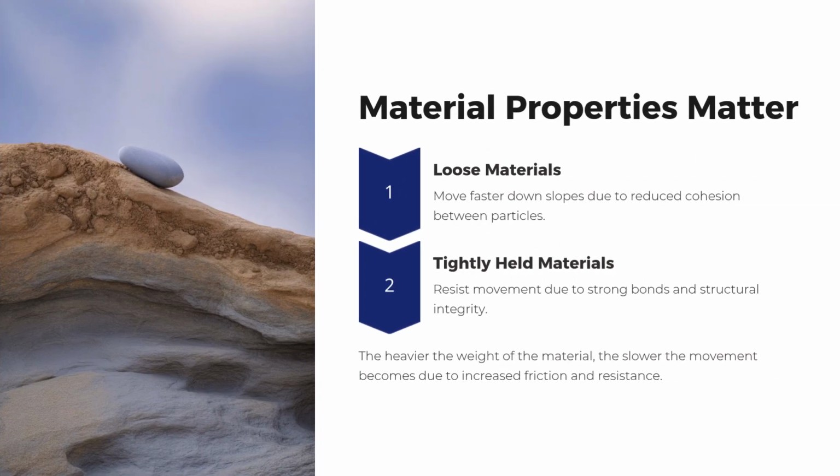Material properties matter. Loose materials move faster down slopes due to reduced cohesion between particles. Tightly held materials resist movement due to strong bonds and structural integrity. The heavier the weight of the material, the slower the movement becomes due to increased friction and resistance.